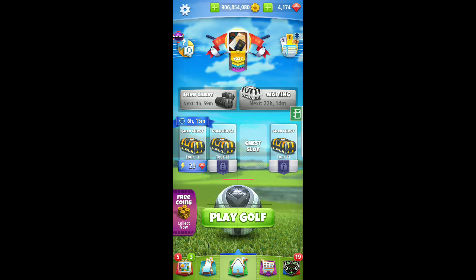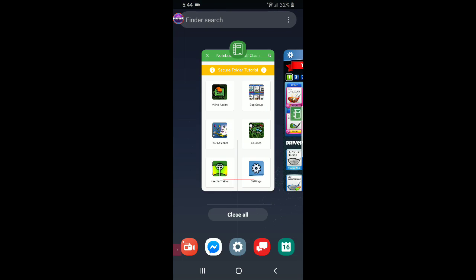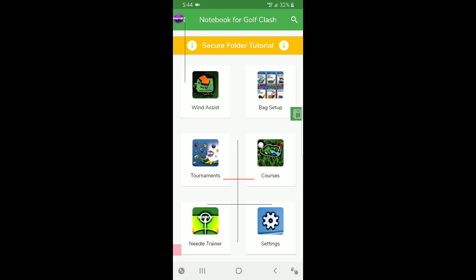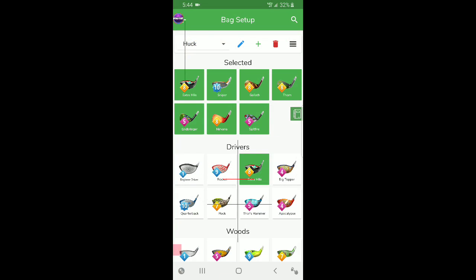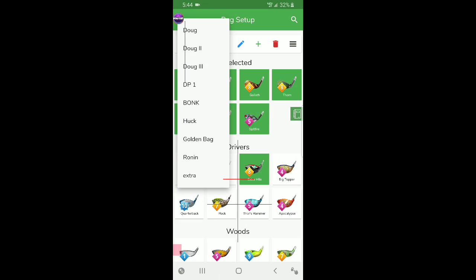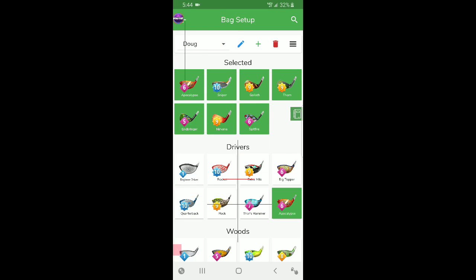Alright, so I'm going to do a quick tutorial for you guys, maybe you've never used the notebook app. So obviously I'm in the game now. When you first open up the app, after you download, you can go into bag setup, and you'll input all your club information.